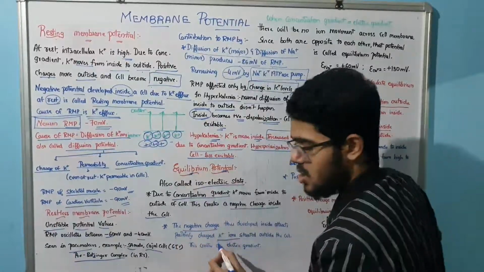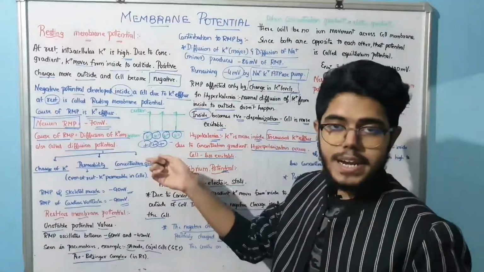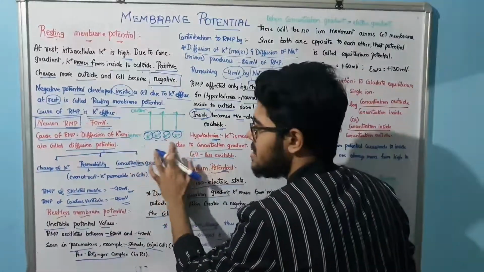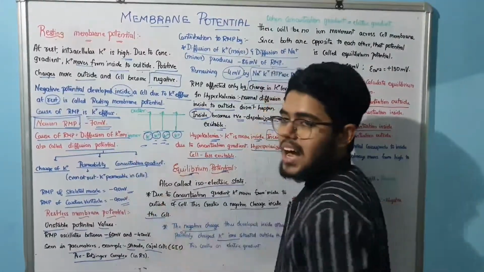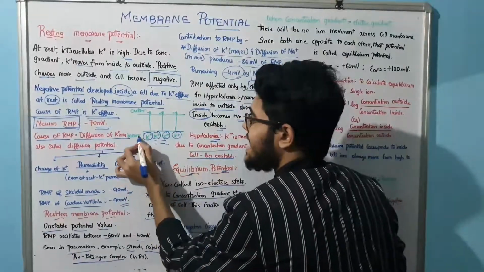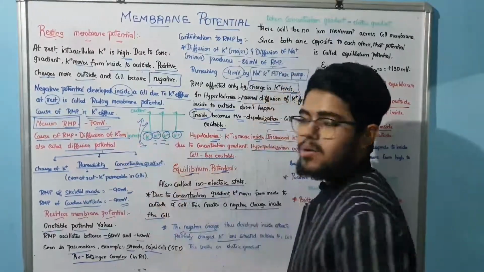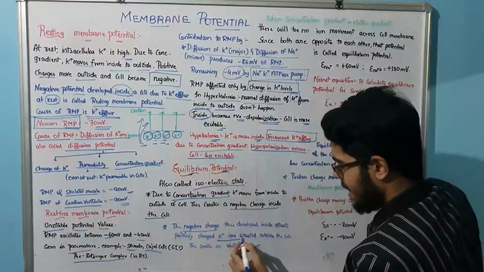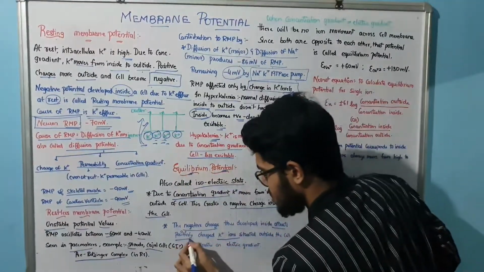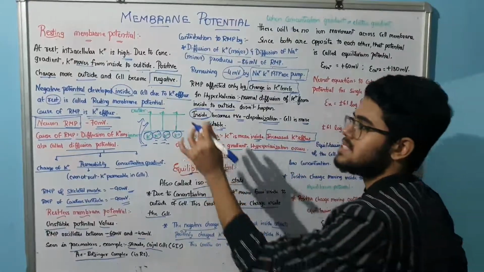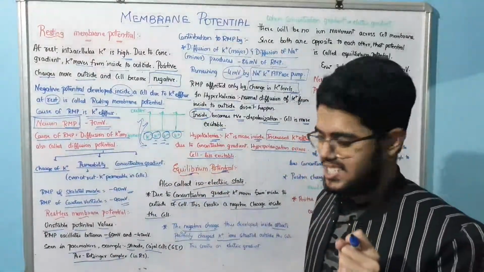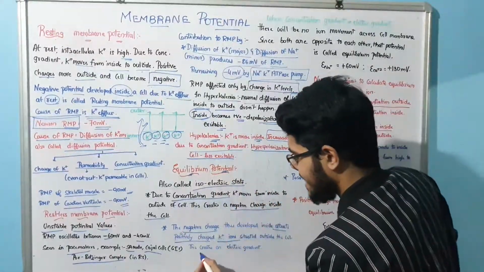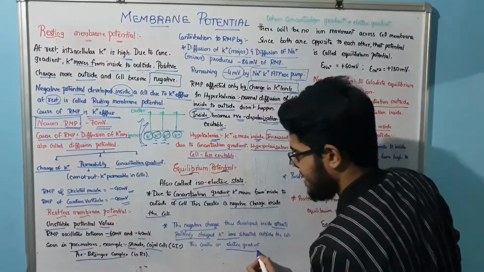Because potassium went outside, the inside will be negative, and because of this negative charge, it is going to attract the positively charged potassium ions situated outside the cell. That attraction creates an electrical gradient.